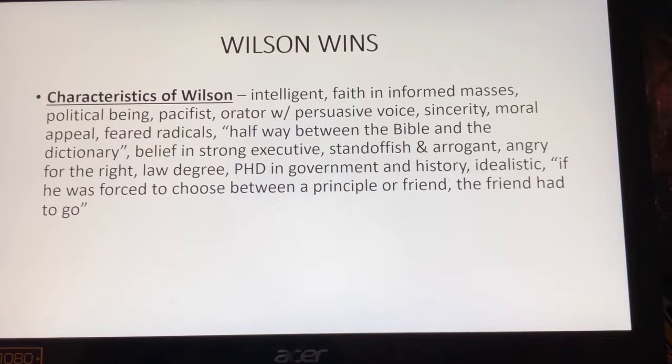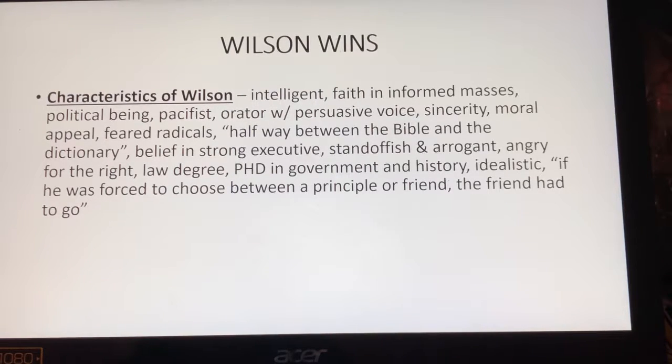Now, these are some characteristics about Woodrow Wilson, which will actually help us when we get into World War I. We see he was very intelligent. He was president of a college. He believed in the informed masses. He is a pacifist, which means he's against war, but the irony is that he's going to take the U.S. into World War I. We see that he is very religiously based, a lot of which stems from his dad being a minister. And he was a history major. He had a law degree. He's very moralistic and idealistic.